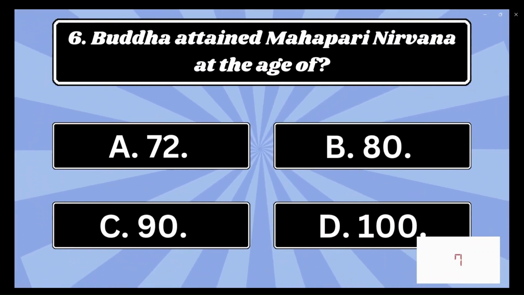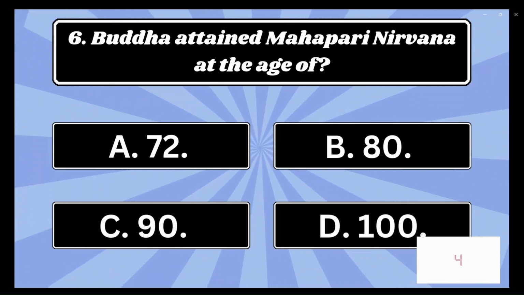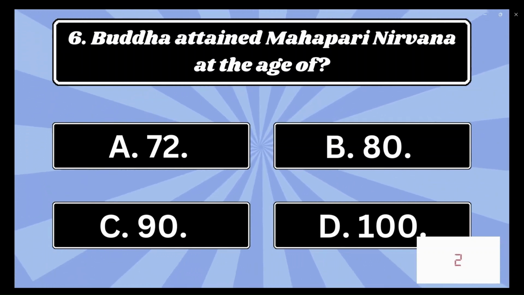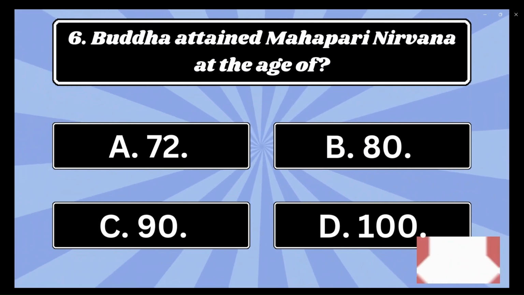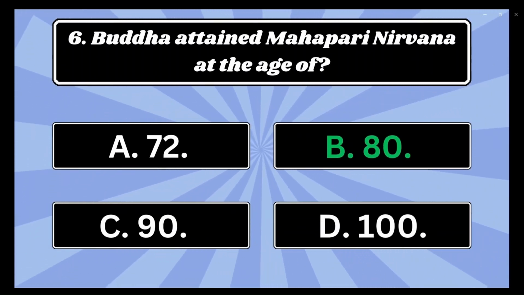Be quick. You're supposed to be very quick. And the answer is, come on. The answer is B, 80.